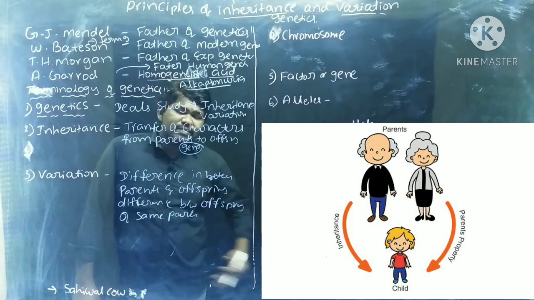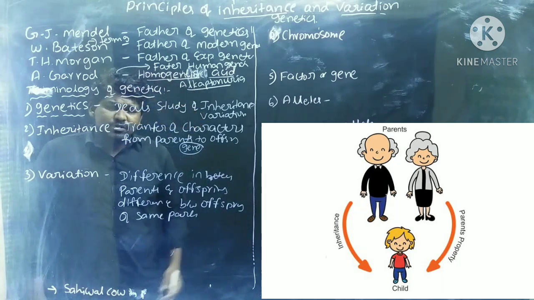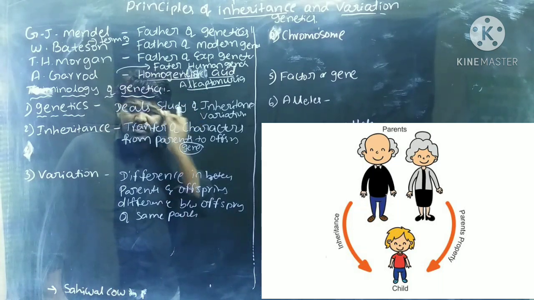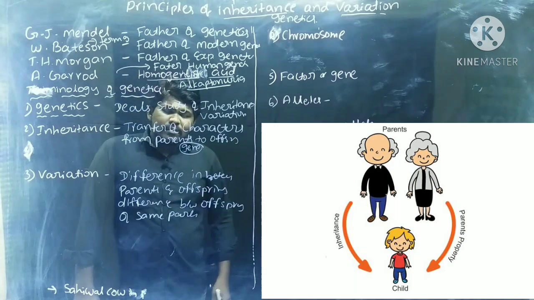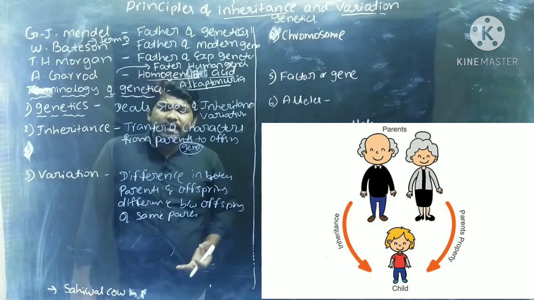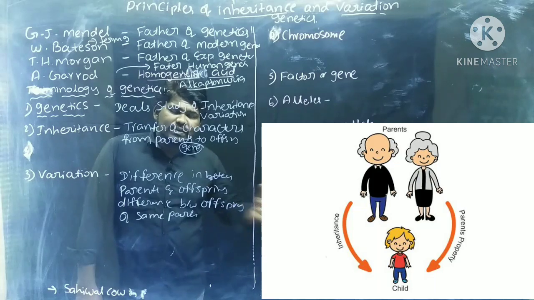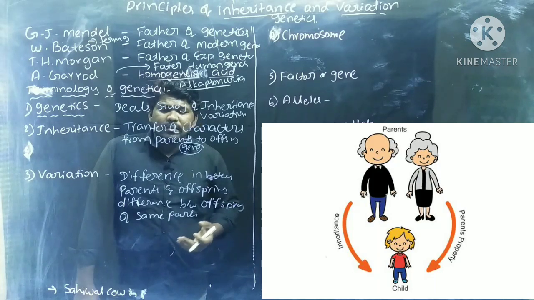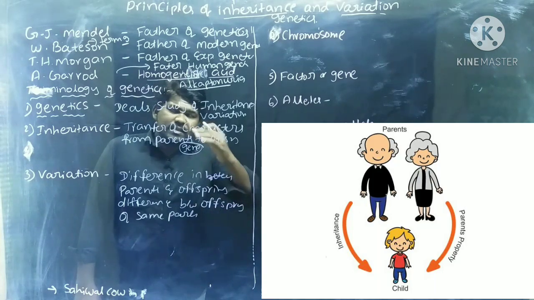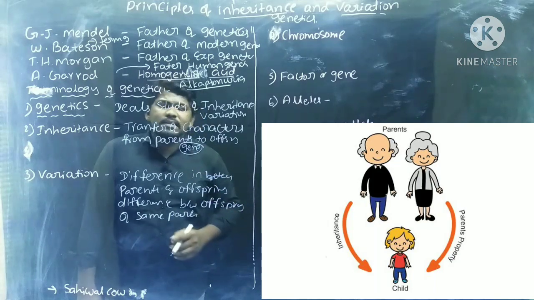Because of sexual reproduction, sexually reproducing organisms show variations. There is a difference in height, size and shape. Those are called variations. Parents and offsprings may show little differences in a few things.